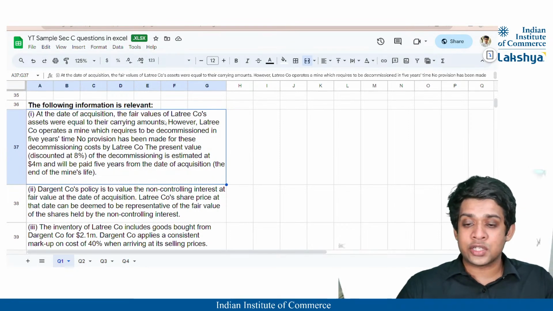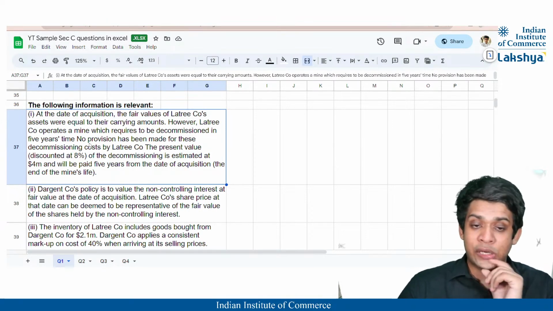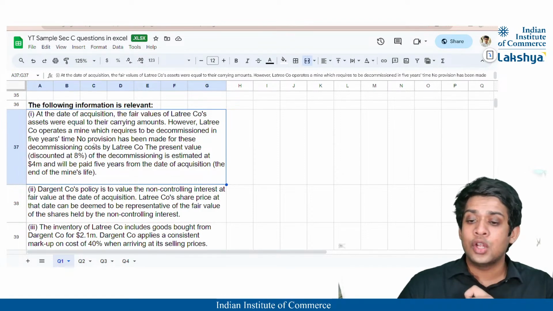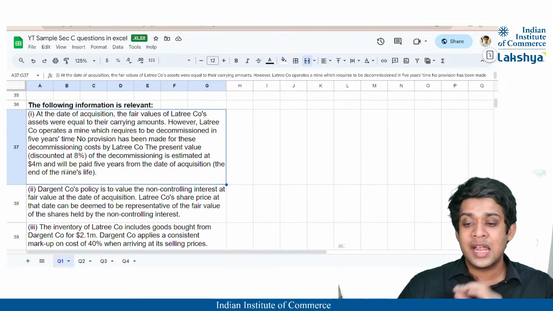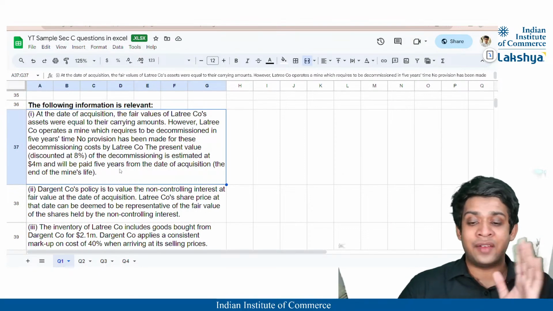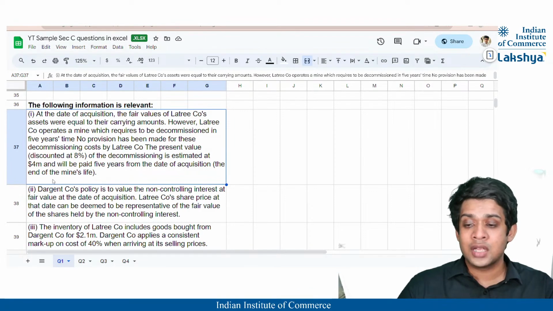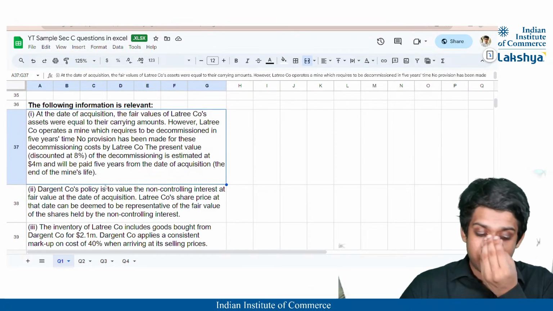At the date of acquisition, the fair value of Latry Company's assets were equal to their carrying amounts. However, Latry Company operates a mine which requires to be decommissioned in 5 years' time. Okay, so this is a bit trickier. No provision has been made for these decommissioning costs by Latry Company, and the present value discounted at 8% of the decommissioning is estimated at $4 million, and it will be paid after 5 years from the date of acquisition. That is at the end of the mine's life, right?